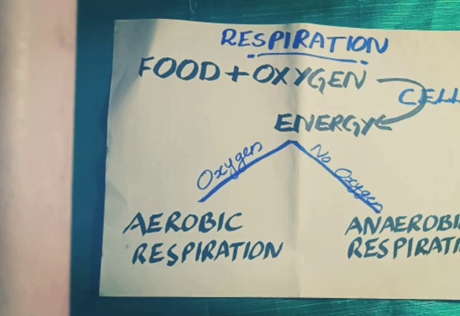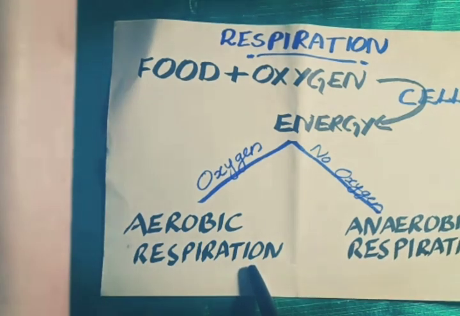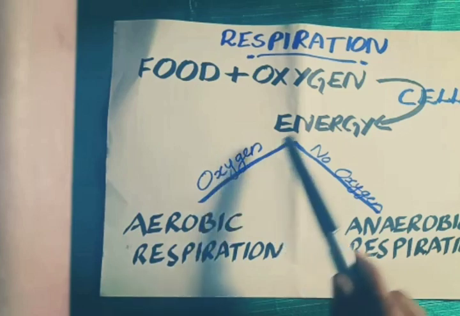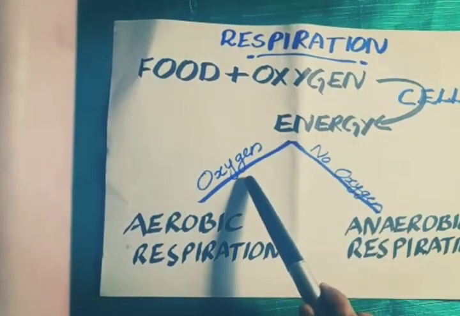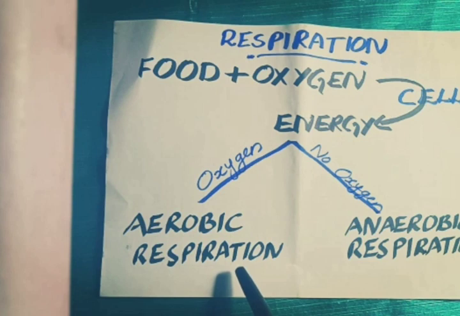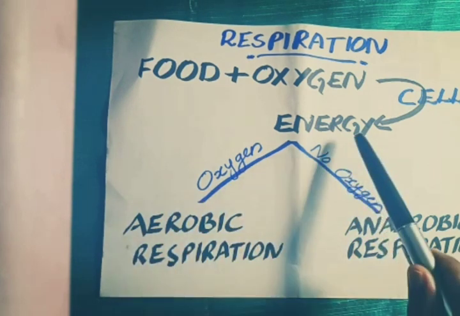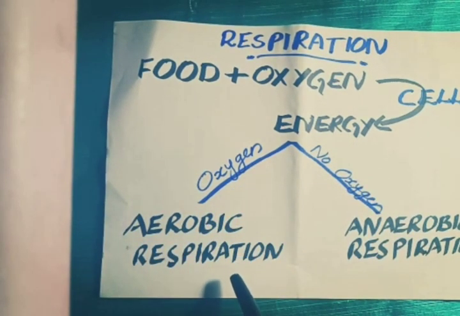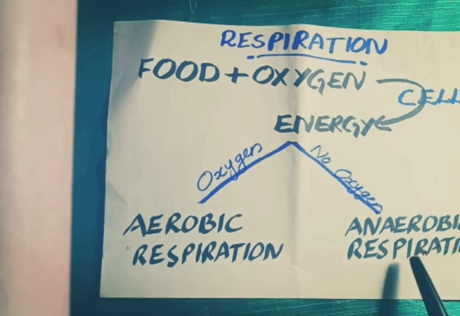In aerobic respiration, the living organisms use oxygen. Producing energy with the help of oxygen, in the presence of air, is called aerobic respiration. So, in some living organisms' bodies we can see aerobic respiration, whereas in some other living organisms' bodies we can see anaerobic respiration.